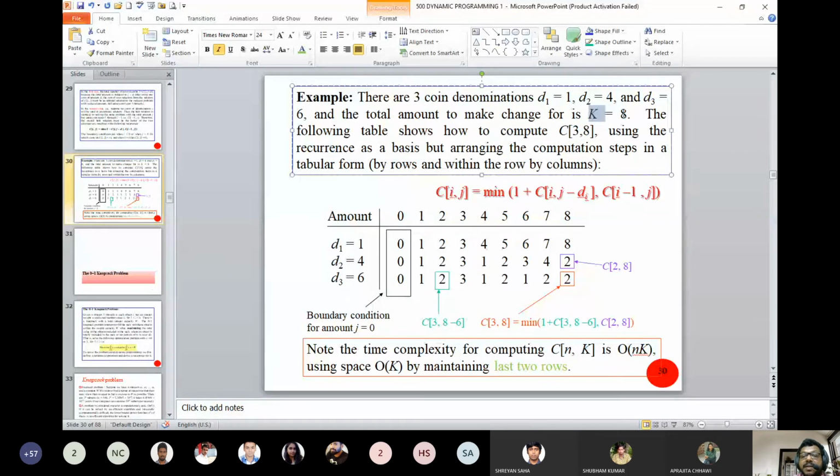So this particular field answers that you can have two different denominations or two coins so that you can have 8 rupees. Okay, so if you look into this table structure, sometimes the optimal solution appears here, sometimes it appears here. Any of these two positions will be occupied.